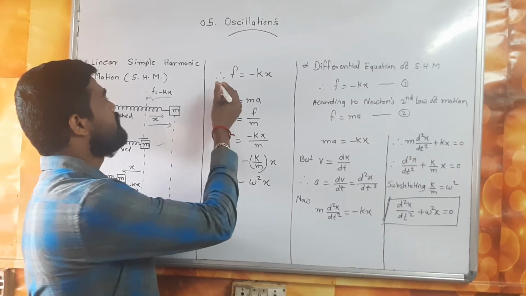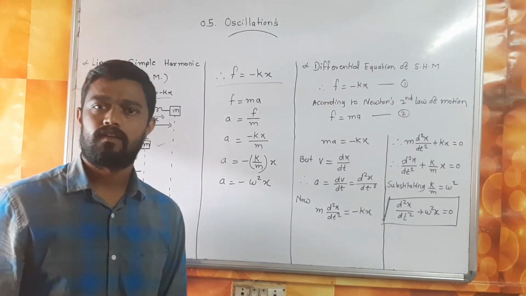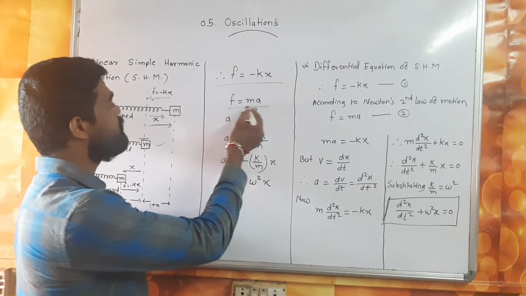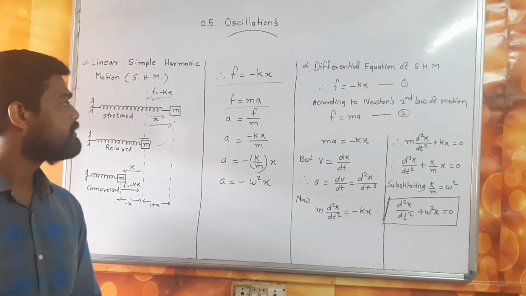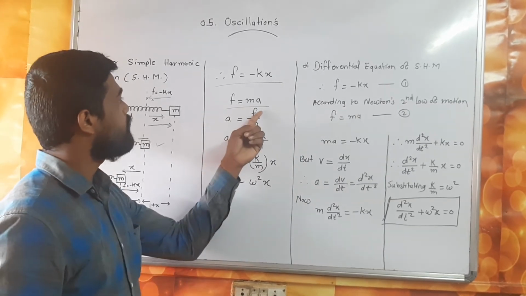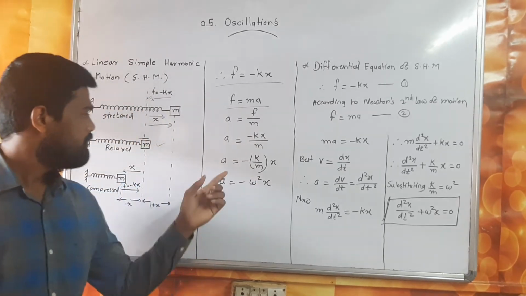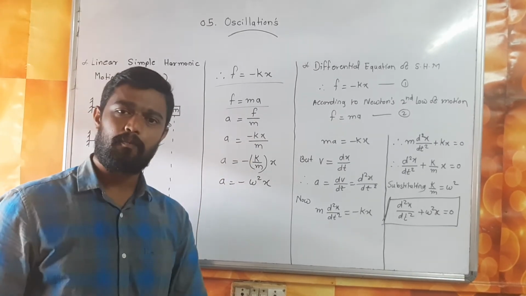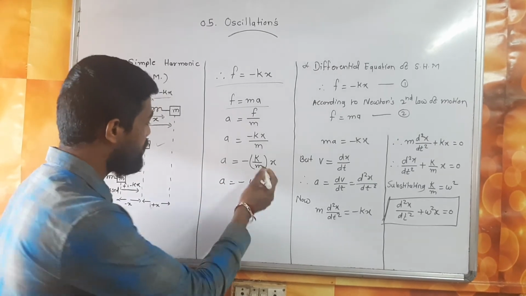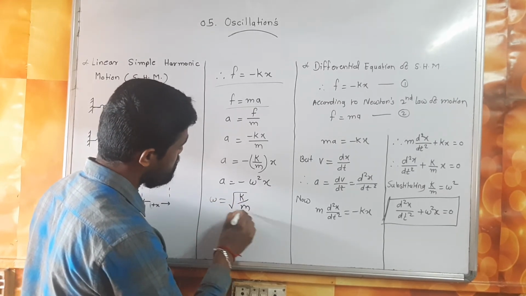From the figure, F equals minus kx. According to Newton's second law of motion, F equals ma, so a equals F upon m. Putting the value of F, a equals minus kx upon m, so a equals minus (k upon m) into x. Omega equals under root k upon m, so a equals minus omega square x. This is the value of omega.